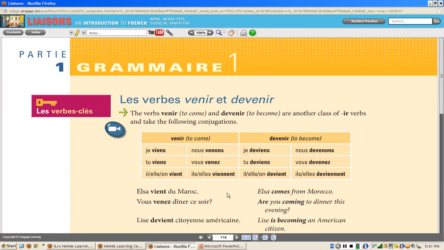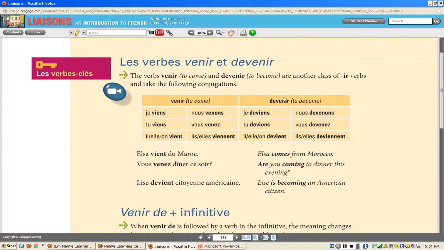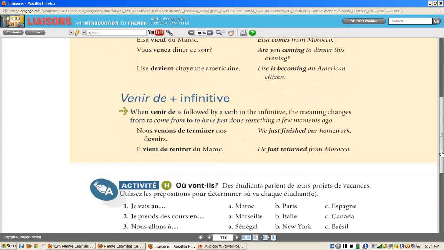So, I could say, je viens des États-Unis, or je viens du New Jersey. Il vient de l'État de Washington. Elle vient de Californie, to come from. In the book, they give you an example. Elsa vient du Maroc. Vous venez dîner ce soir? Here we have a phrase with two verbs. Are you coming to dinner? Vous venez dîner?